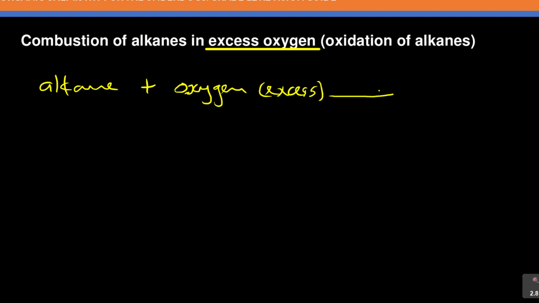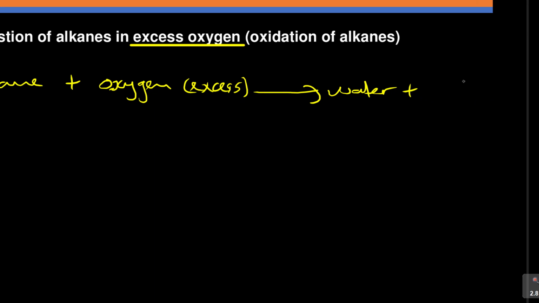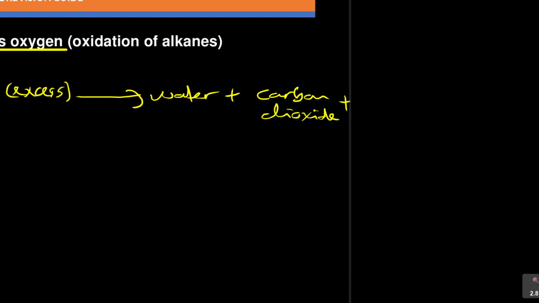What are you going to form? You are going to form water plus what? Plus carbon dioxide, plus what? Plus heat. Don't forget that, plus heat.